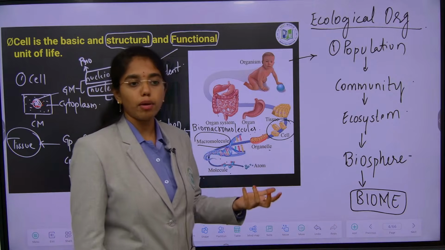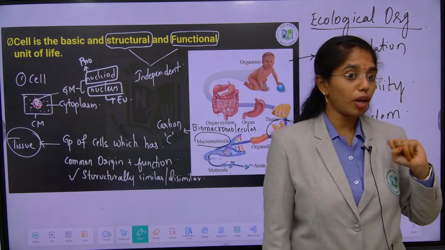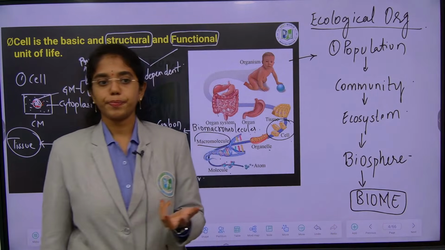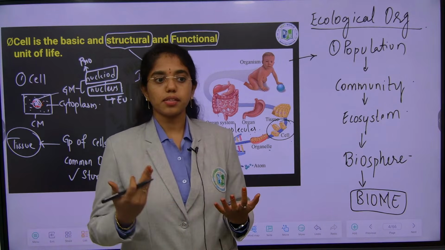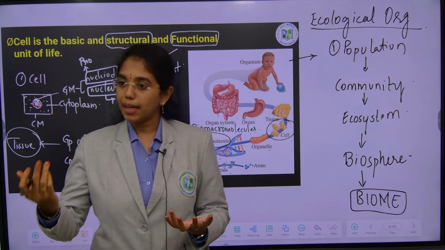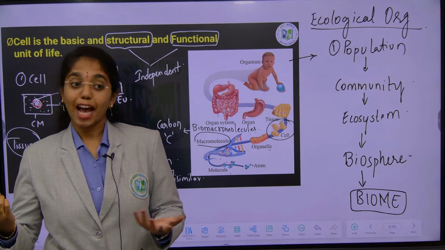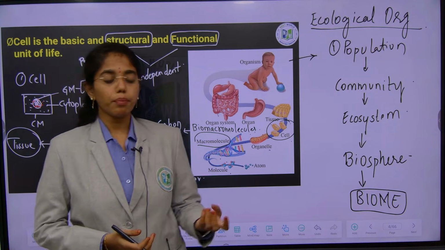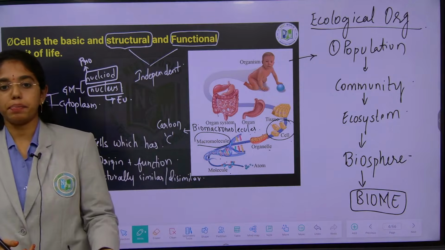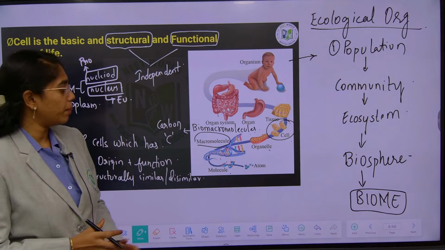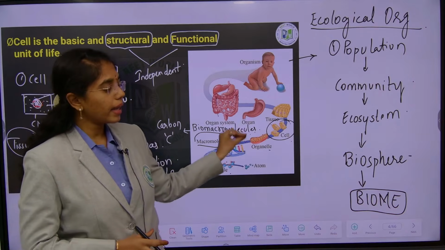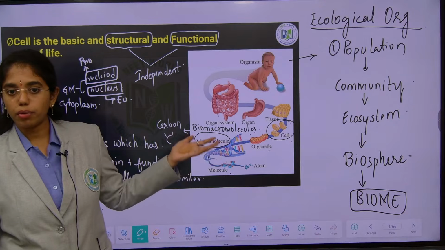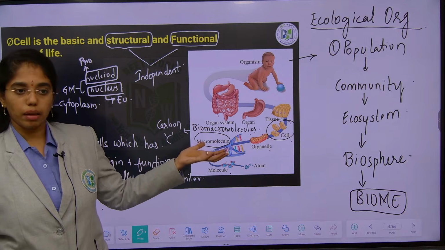These macromolecules, if they have carbon embedded in them, form biomacromolecules. Can you name a few biomacromolecules? We have learnt in the biomolecules chapter, right? A few biomolecules: carbohydrates, proteins, lipids, nucleic acids. Amino acids are the building blocks of proteins. These are a few biomolecules that you have to remember. So those pile up and again they form organelles. Like just now we have seen non-membrane bound, membrane bound, single membrane and double membrane bound.